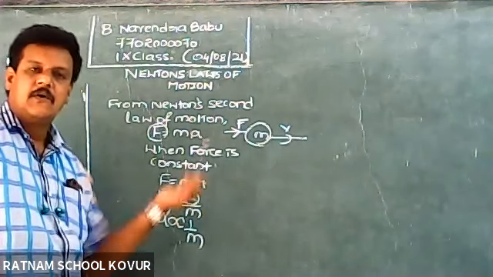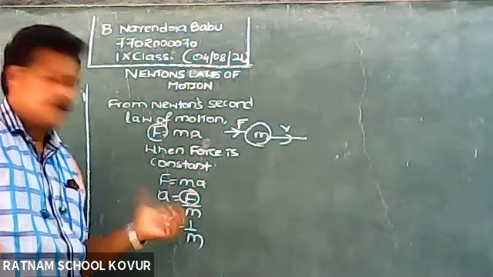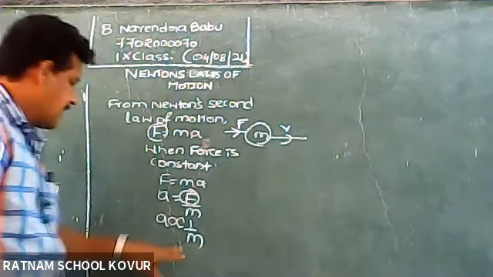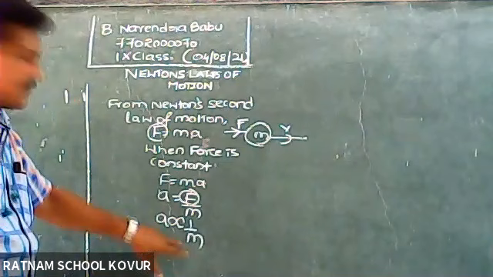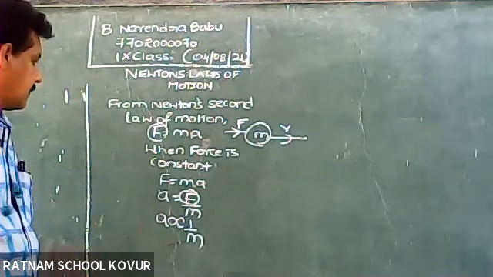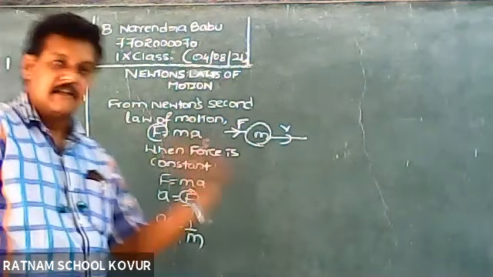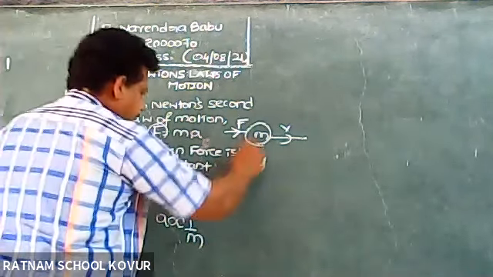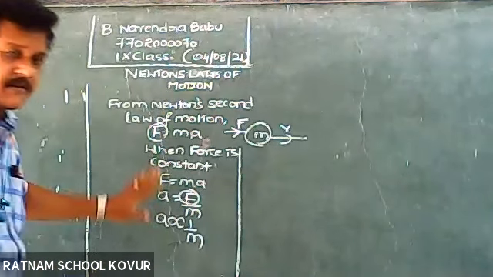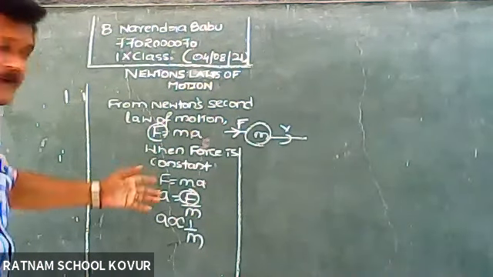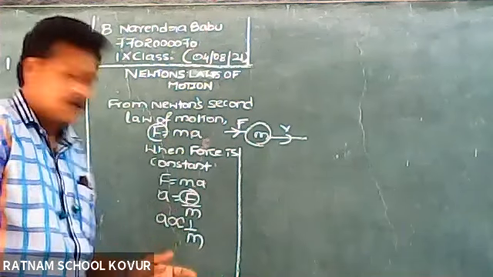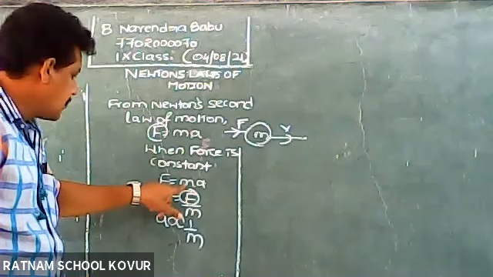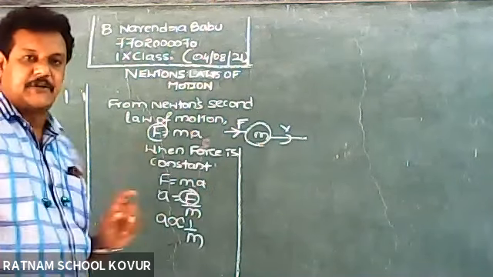You can also state Newton's second law like this: if a constant force is acting on the body, the acceleration of the body is inversely proportional to the mass of the body. Newton's second law can be expressed in those terms also. Now, since we have derived the formula for force, we can find the value of the force: F is equal to mass multiplied by acceleration.